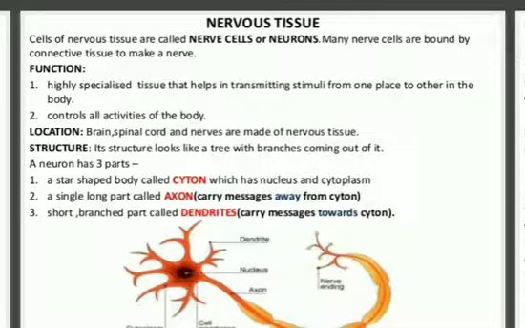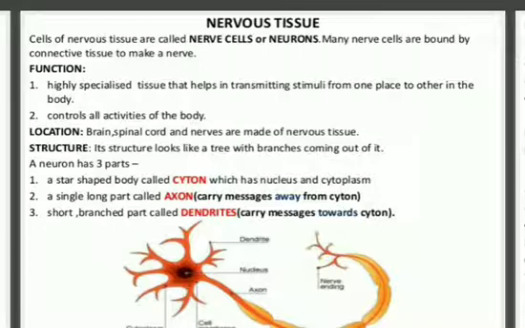So we can do the in-text question answers also. The tissue responsible for movement we have done: muscle tissue. What does a neuron look like? It looks like a small tree. What are the features of cardiac muscles? They show rhythmic contraction and relaxation. They are involuntary in nature and they work without any fatigue. Then what is the function of areolar tissue? The areolar tissue helps in filling the space between different muscles.